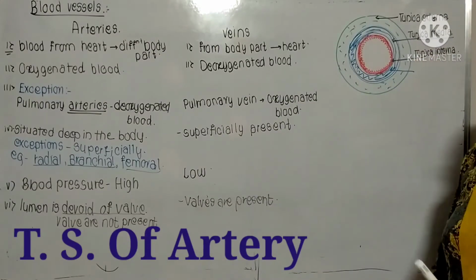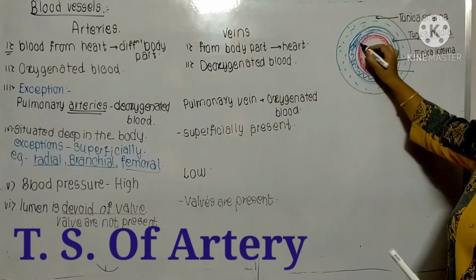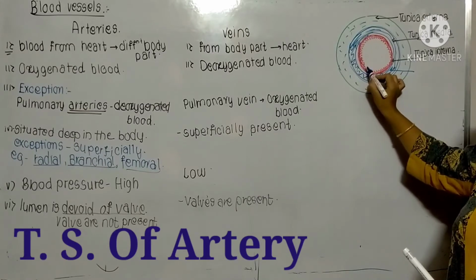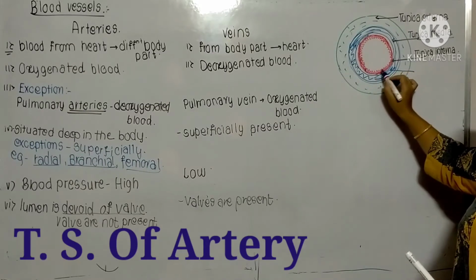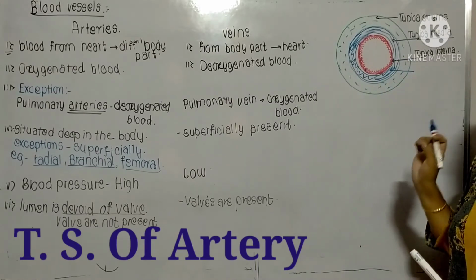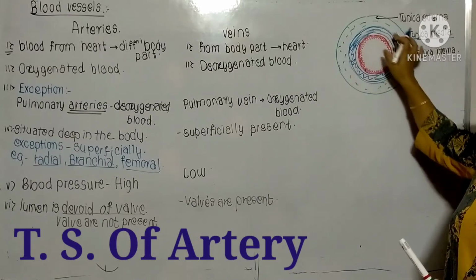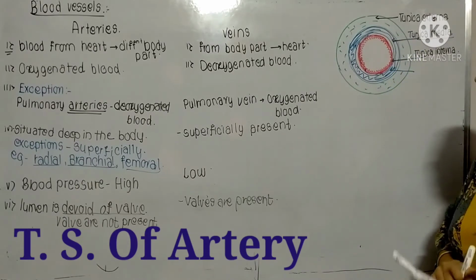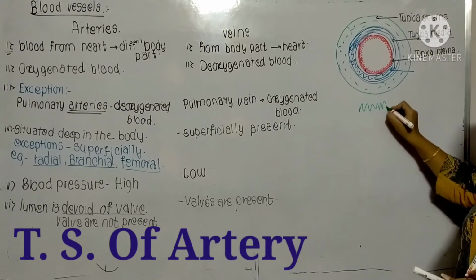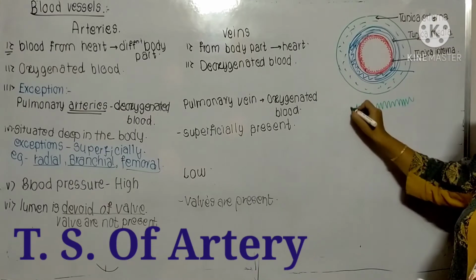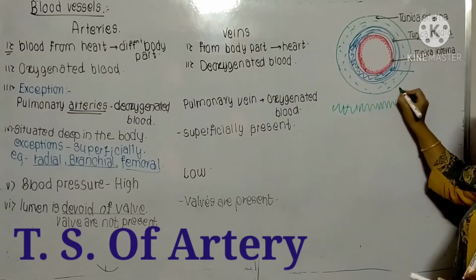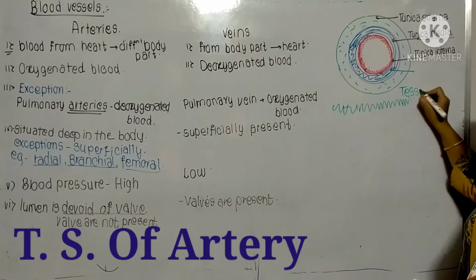And this internal layer is known as the tunica interna. This tunica interna is flat, made up of flat compact epithelial cells, and these are present surrounding the lumen. And if you observe this lumen, there is an angular margin around this lumen, which is known as tessellation.